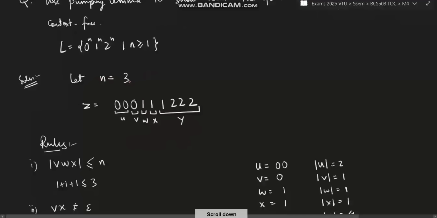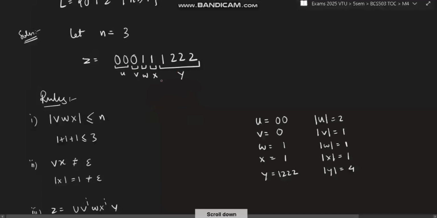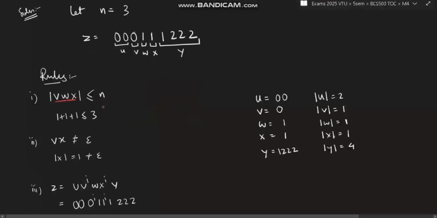Okay. So n value you can take as 3, and always when you do it, try as much as your best to make V one character and X also one character, and make both different characters. Okay, if possible. If not possible, take the same also, it doesn't matter. And U and Y can be greater, but VWX should not be greater. So take it single only, that is better. Okay, so those rules are there. The length of VWX should be less than or equal to N. Since we have taken N as 3, we cannot exceed the length more than 3 here. Okay, that's why it should be very small here.